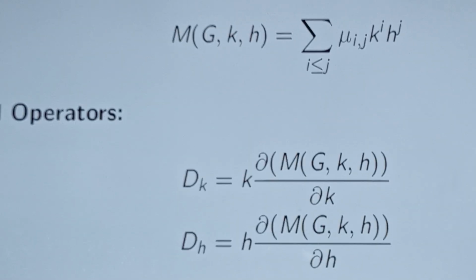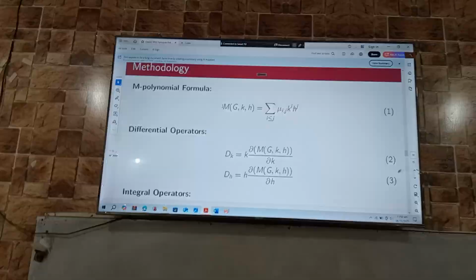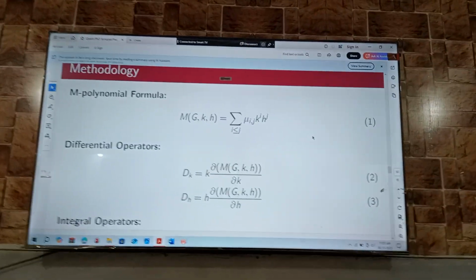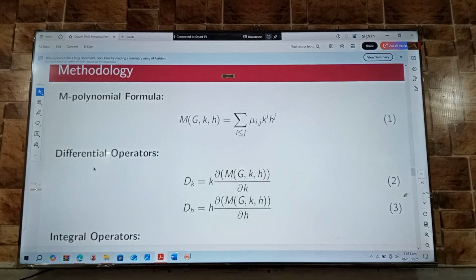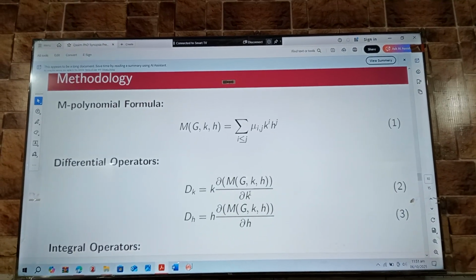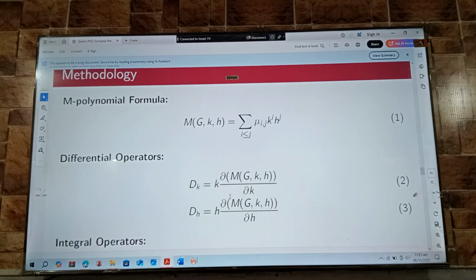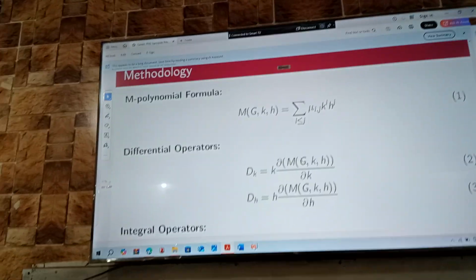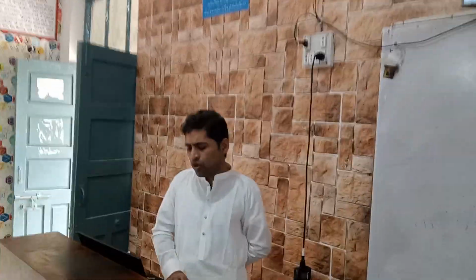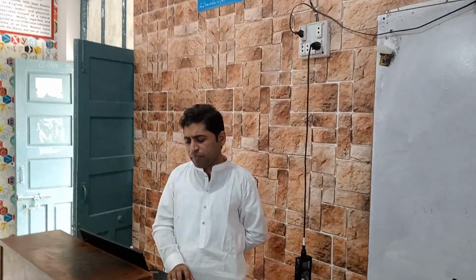So what is our methodology we will use? The main concept is the M polynomial function that we described also earlier in the literature. From this polynomial, we will define some differential operators as discussed earlier, that will be Dk with respect to k variable. Differential operator is equal to k partial M over partial k, and Dh is equal to h partial M over partial h.